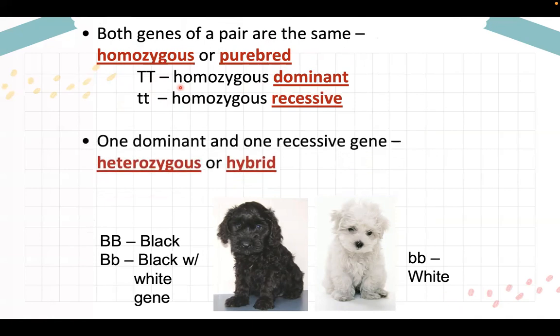So, one dominant and one recessive gene, heterozygous or hybrid, di ba? Heterozygous, coming from our definition of terms, or hybrid. Pag may capital T, may small letter t, heterozygous yan. So ito, parang kagaya nitong sa ating black na dog. Pag dalawang letter B, black, ang parents niya dalawang black dogs, so it will manifest.